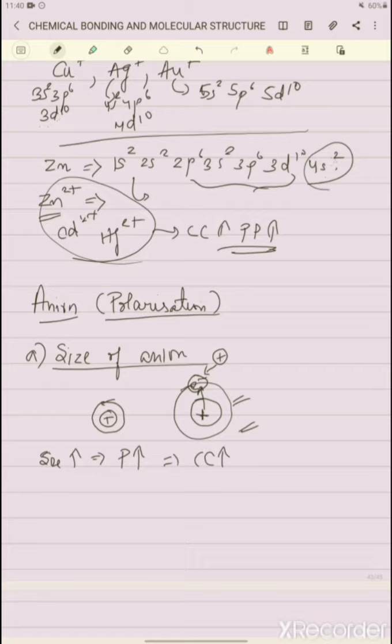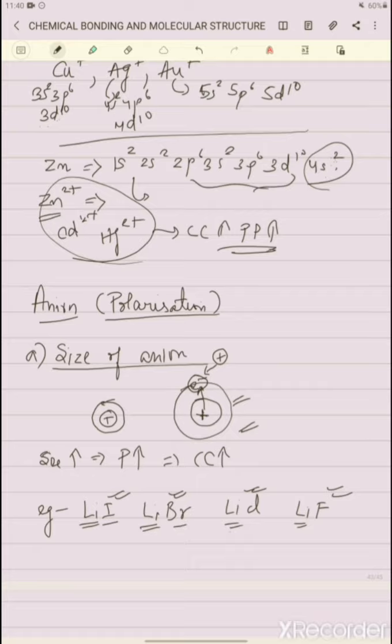Then secondly, let's take an example. For example, we have lithium iodide, lithium bromide, lithium chloride and lithium fluoride. Here the cations are all the same, lithium, but see the anion: iodide, bromide, chloride and fluoride.